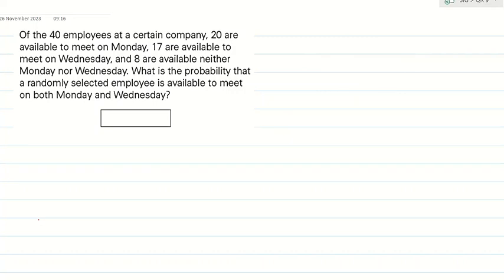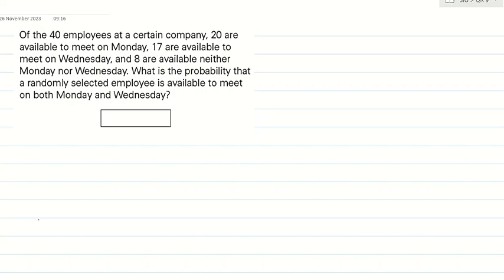The question is: of the 40 employees at a certain company, 20 are available to meet on Monday, 17 are available to meet on Wednesday, and 8 are available neither Monday nor Wednesday. What is the probability that a randomly selected employee is available to meet on both Monday and Wednesday? It's very simple.